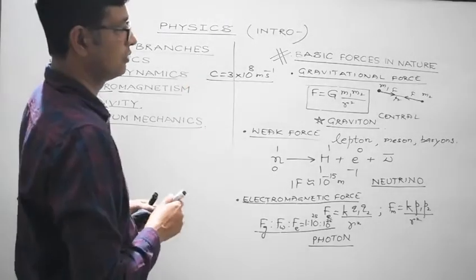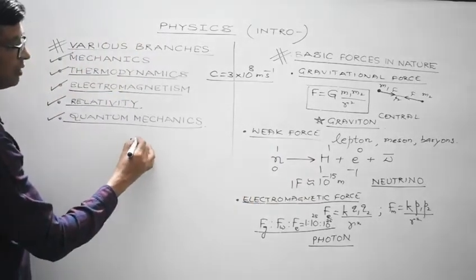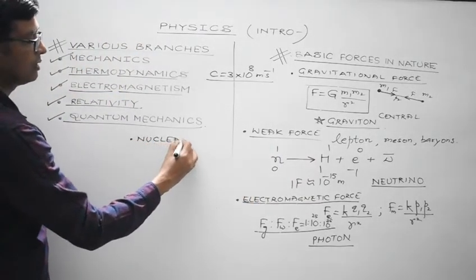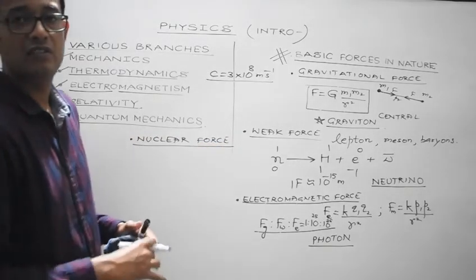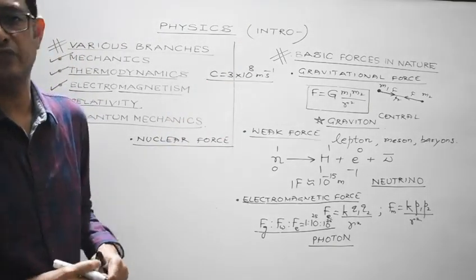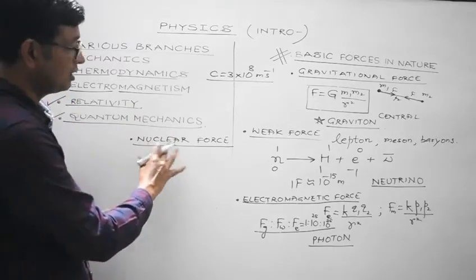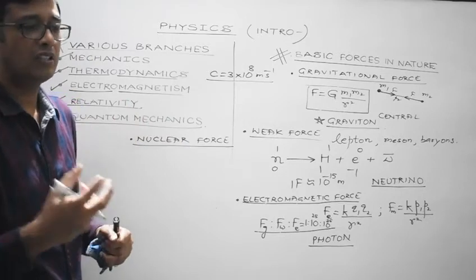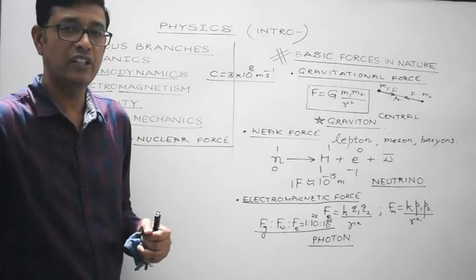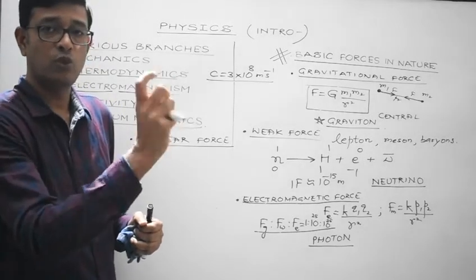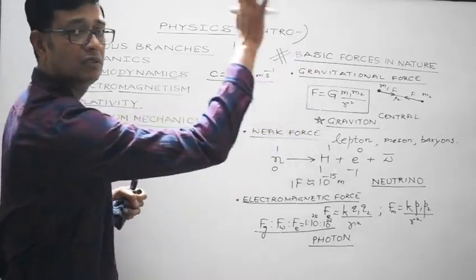Now the fourth force. We have covered gravitational force, weak force as well as electromagnetic force. The fourth force is nuclear force. As the term suggests, it is the force which exists inside the nucleus of an atom, right? So it must also be a very, very short range force. And these are the strongest forces in nature. Just imagine, the constituents of nucleons are protons and neutrons. Neutrons are electrically neutral. Protons are both positively charged, so they must be repelling each other. Gravitational forces are negligible between nucleons.